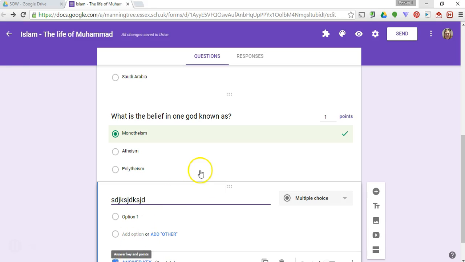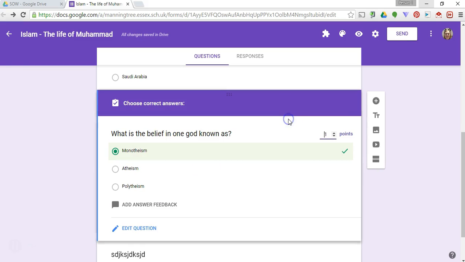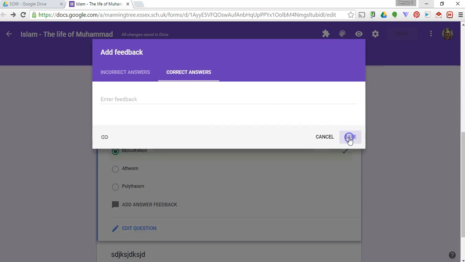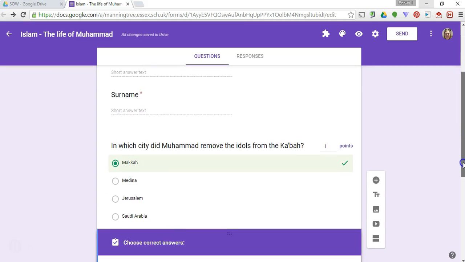You'll notice if I go to another one I've made, it says that you can add answer feedback. So if you click on this, you can add feedback to give students feedback on the incorrect answer. So you might want to explain why some of them were incorrect, what they actually meant. And research says that this is really good for students to be able to understand why they were incorrect answers. Likewise, you can explain the correct answer and why that was correct, maybe link that into something else to extend their knowledge. I'll show you an example on the first question.